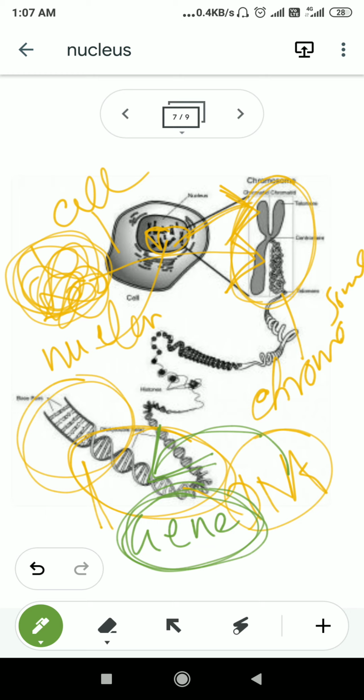And the chromosome is made up of DNA. The particular segment of the DNA is known as a gene, and the gene consists of alternative forms known as alleles. Ultimately these alleles, or the genes, are responsible for carrying genetic information from one generation to another. This gene determines how the organism will look.